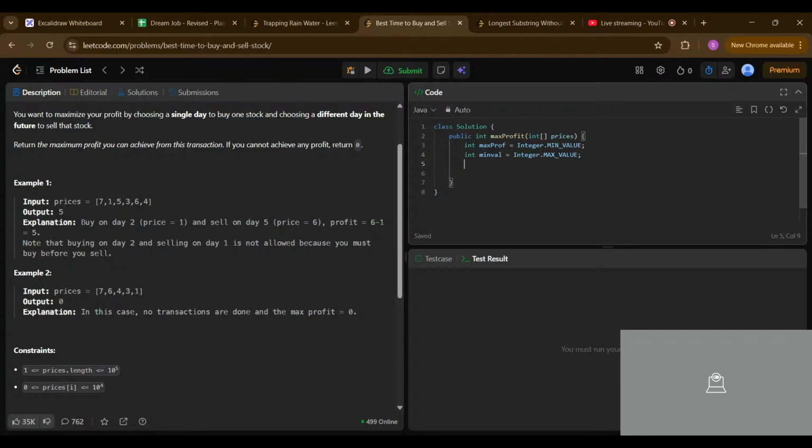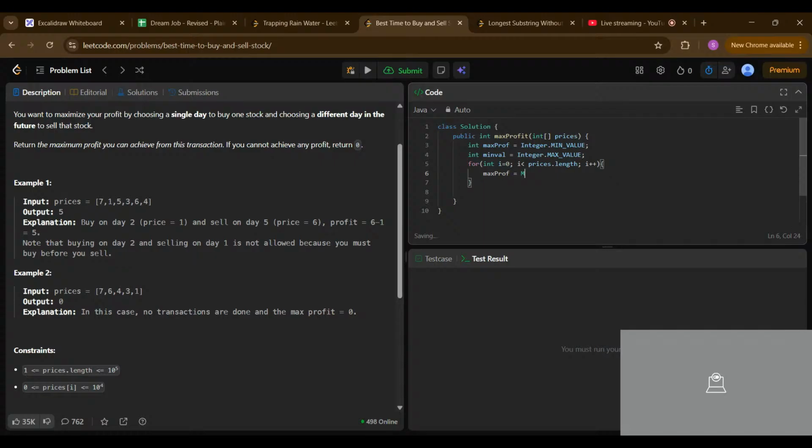Now we want to iterate over every position from i equals 0, while i is less than prices.length, and i plus plus. For every element we iterate, first we have to calculate the max profit.